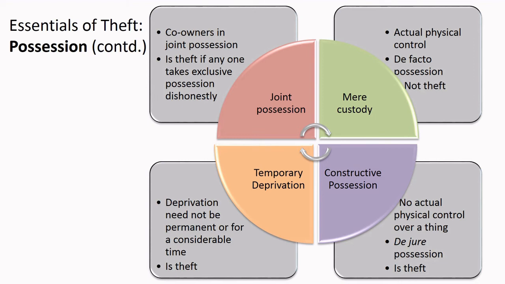Now let us see the implication of joint possession in theft. When there is more than one owner to a property, then we say that they are co-owners in joint possession of the property. If one among the co-owners takes exclusive possession of the property with dishonest intention, then law says it is theft. Even if that person had joint possession over the property, once he takes exclusive possession over the property without the other's consent with dishonest intention, then law steps in and says you are guilty.